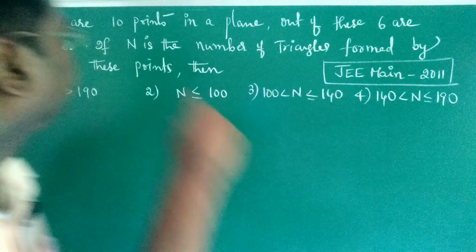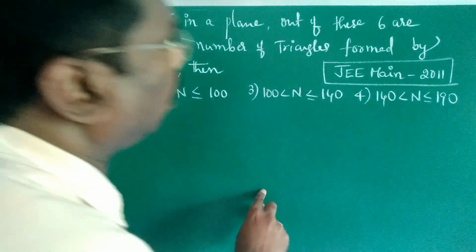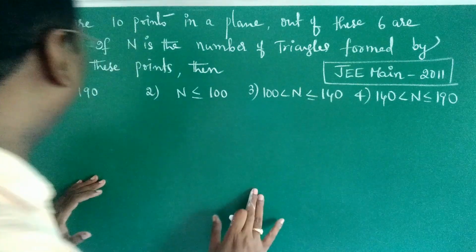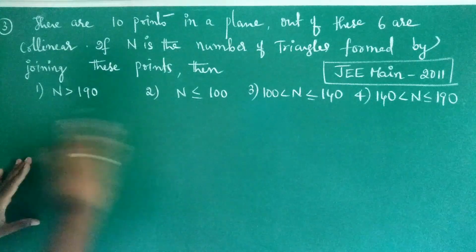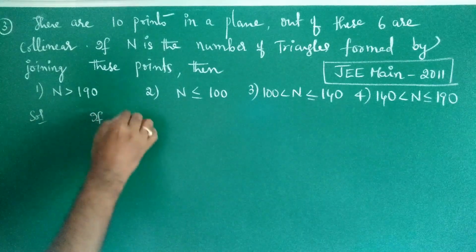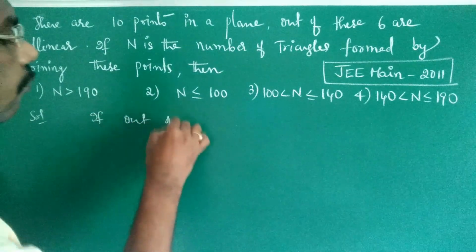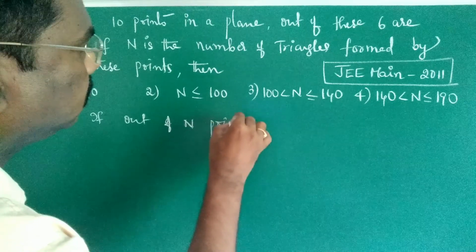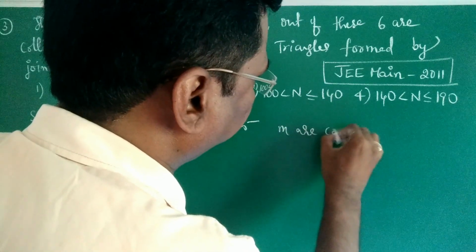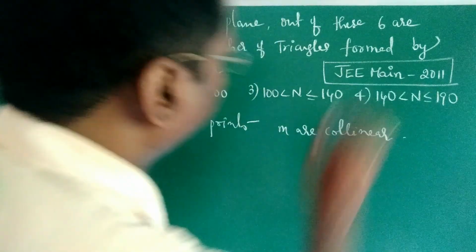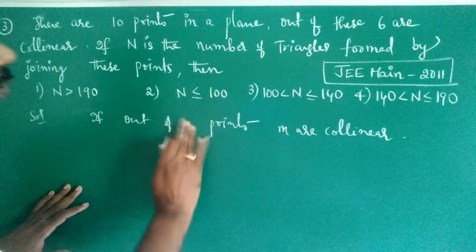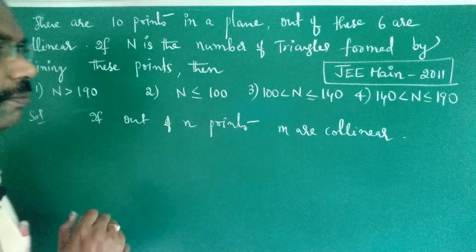Next one. There are 10 points in a plane. Out of these, 6 are collinear. Now if n is the number of triangles formed by joining these points. Now if out of n points, m are collinear.